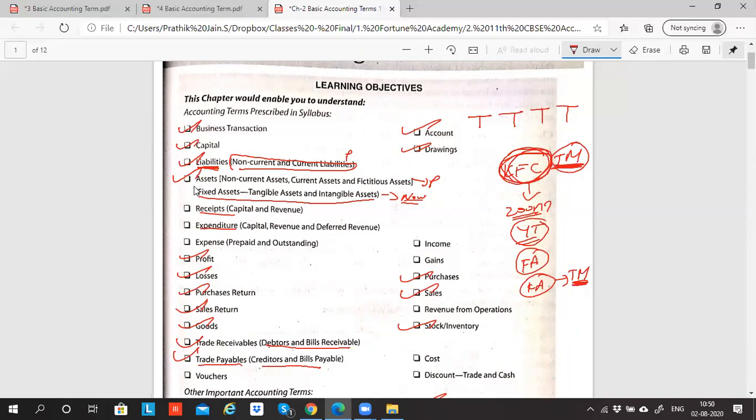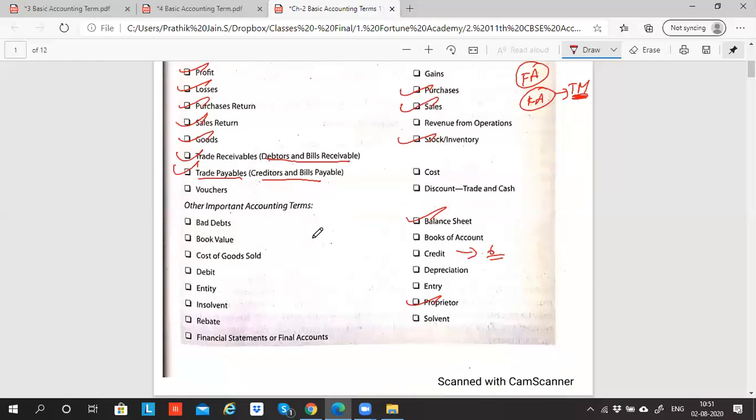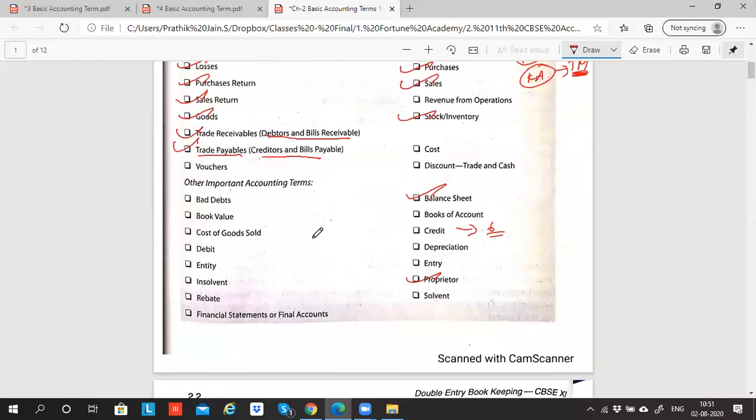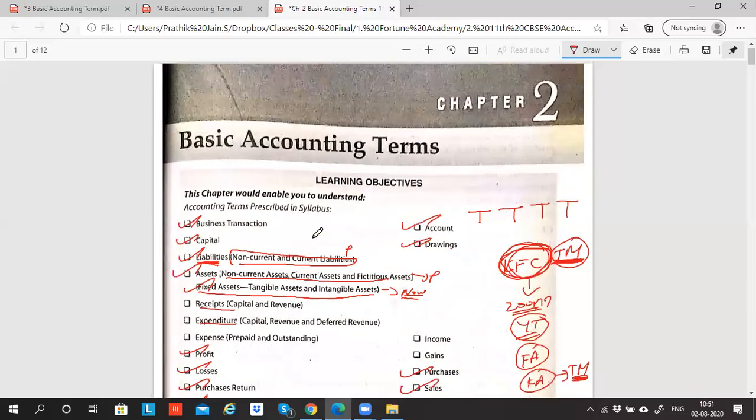So I explained what is asset; non-current and current is pending, let it go. Fixed asset, tangible, intangible is explained. Correct? Yes, sir. Receipts, capital, revenue. All these things, I feel it is better when I explain as and when we come across the topics.